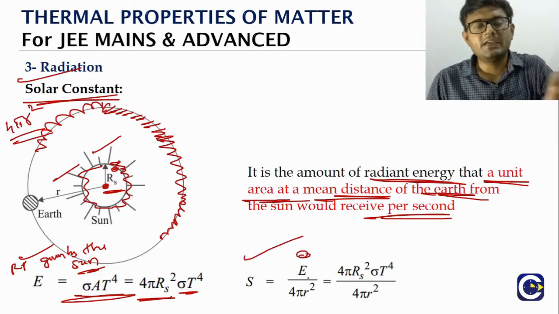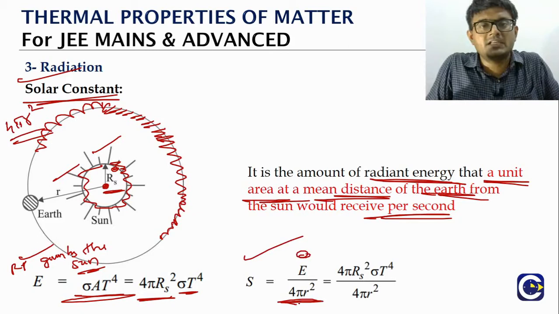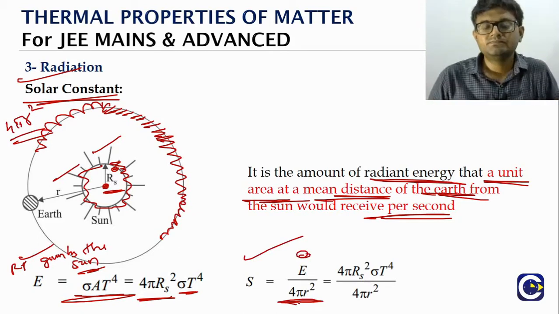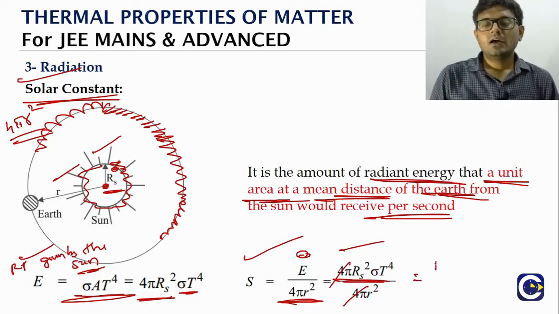The radiation power given by the sun divided by the total surface area on which the radiation is falling, at a distance equal to the mean distance between the sun and earth. So what is it? 4 pi Rs square into sigma T power 4 by 4 pi small r square. So this gets cancelled. So what will we have? Rs by r the whole square into sigma T power 4.